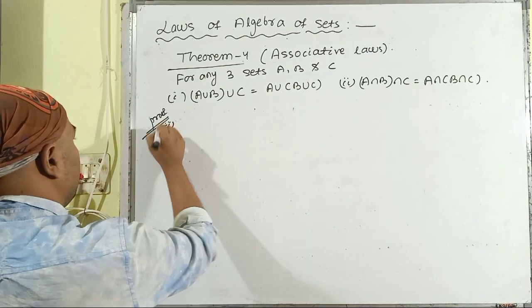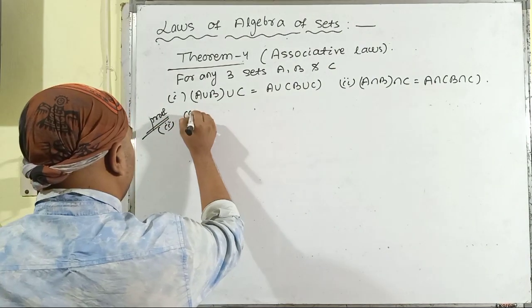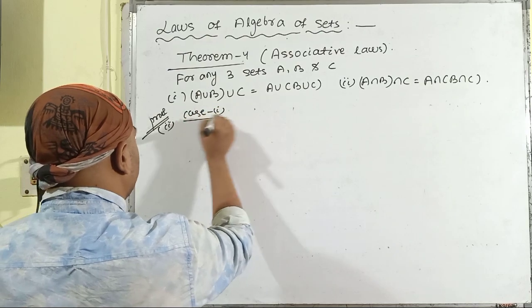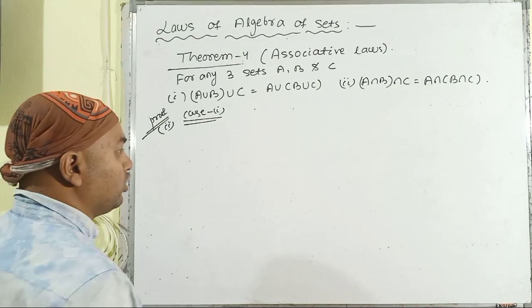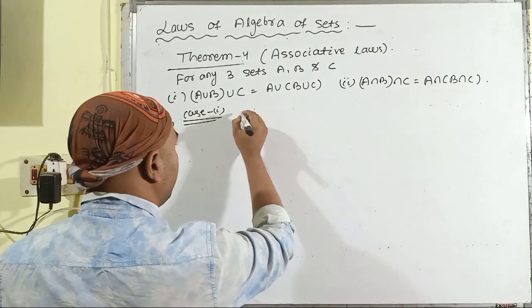Then moving to the second part of theorem number 4. First of all, we have to go through case number 1, and similarly we have to write down the result of case number 2.